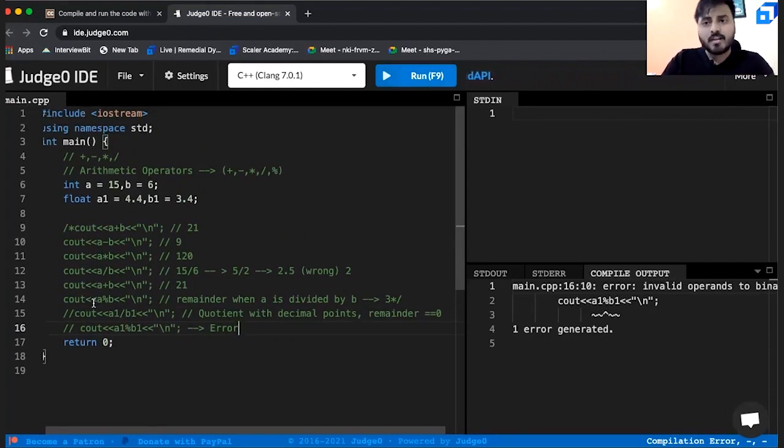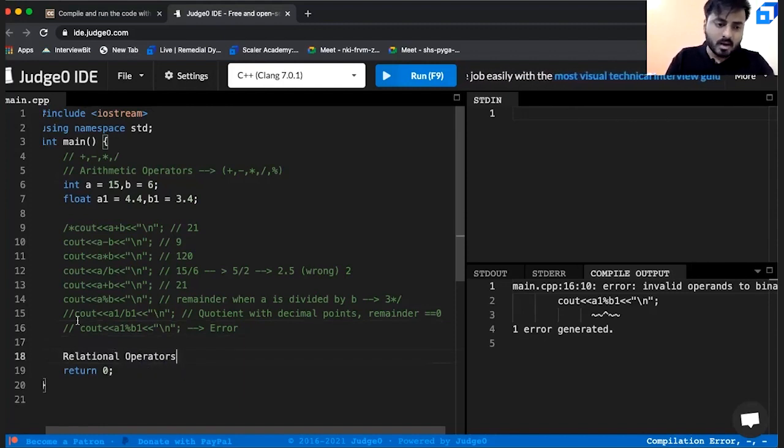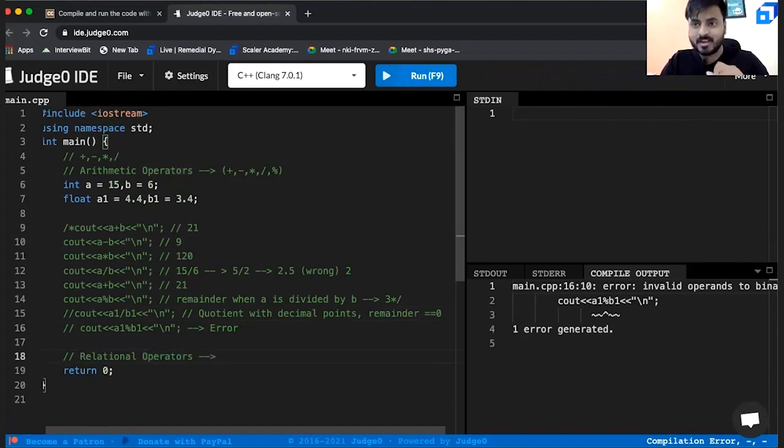Done. Now, there are a few other kinds of operators as well. Those are called relational operators. As the name suggests, relational, it is very simple. It will help you to find a relationship between two variables. Now, your question is, what kind of relationship? Simple. The relationship can be greater than, less than, greater than or equal to, less than or equal to, not equal to, or whether it is equal to or not.